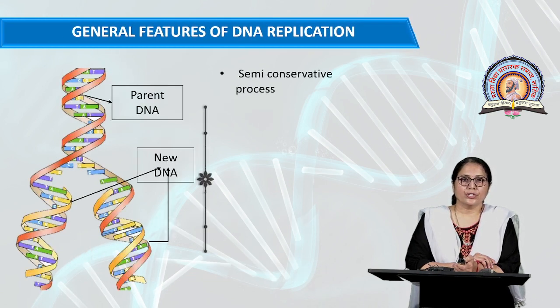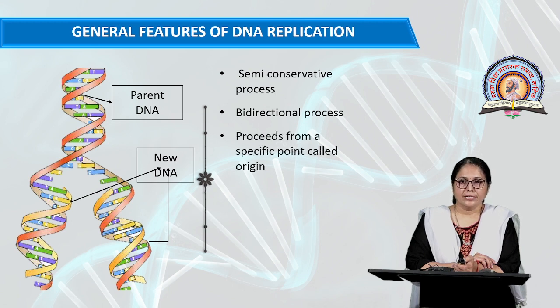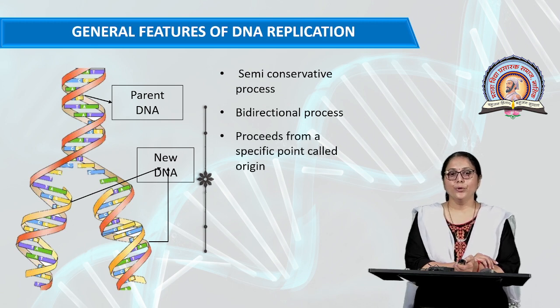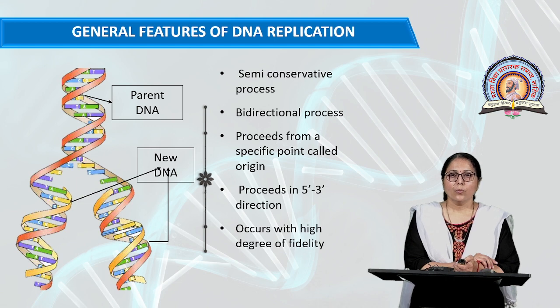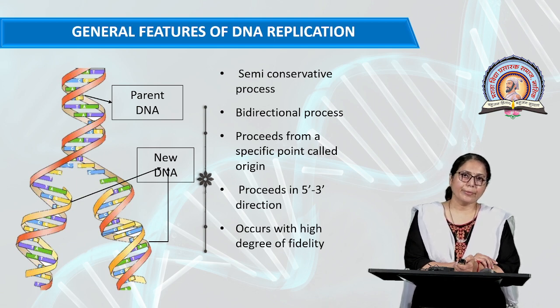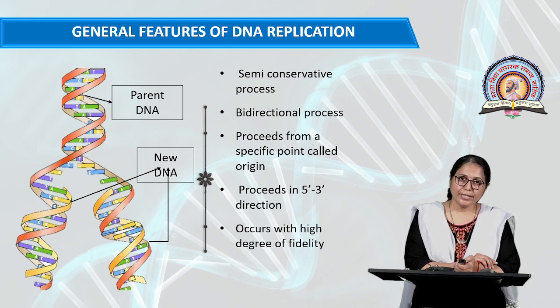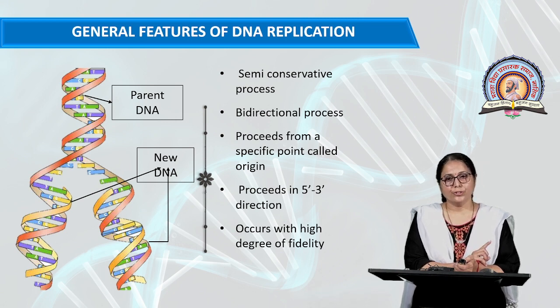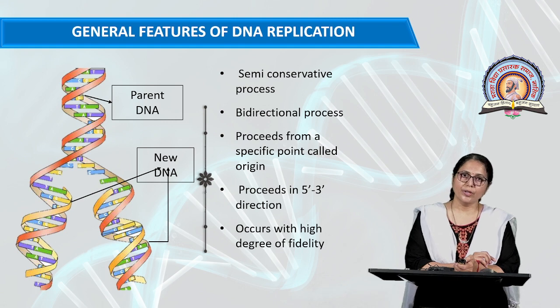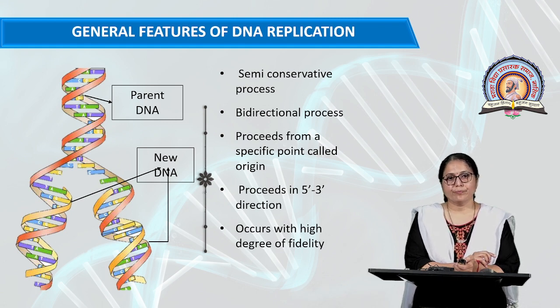So, the general features of DNA replication. See here the parent DNA and the newly synthesized DNA. What are the general features of this process? It is a semi-conservative type. Why is it called semi-conservative? Because when new DNA is formed, one strand is the parental strand and the other strand is the daughter strand. That's why it is called semi-conservative replication. It is a bidirectional process, meaning it takes place in two directions.